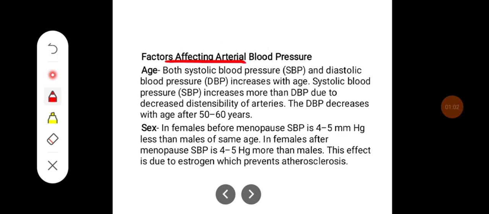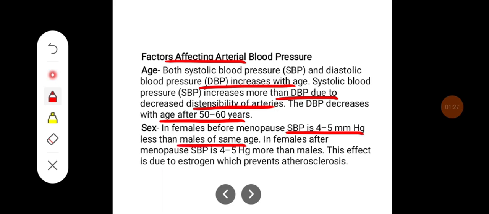Factors affecting blood pressure. Age. Both systolic blood pressure and diastolic blood pressure increase with age. Systolic blood pressure increases more than diastolic due to decreased distensibility of arteries. The diastolic blood pressure decreases with age after 50 to 60 years. In females before menopause, systolic blood pressure is 4 to 5 mmHg less than the males of the same age. In females after menopause, systolic blood pressure is 4 to 5 mmHg more than males. This effect is due to estrogen, which prevents atherosclerosis.